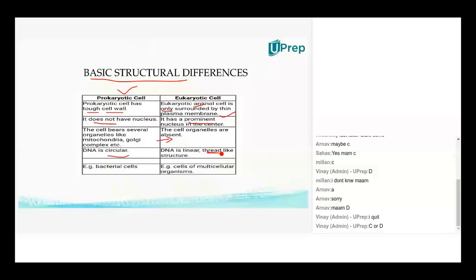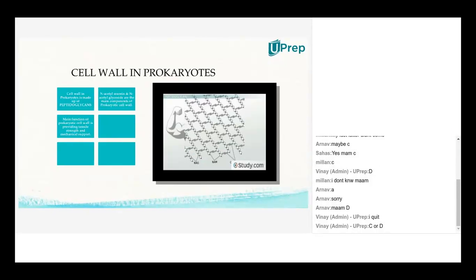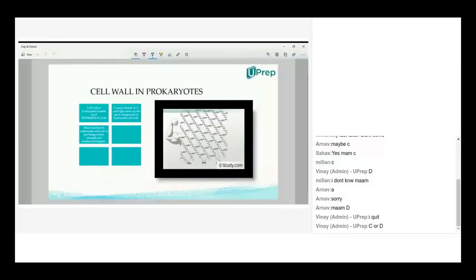I'm going a bit faster because all these are very basic points which everyone knows. Now, this is the point of interest where I discuss elaborately about the cell wall of prokaryote. I had taken the example of bacteria and explained in an elaborate way what the different components involved in the prokaryotic cell wall structure are and how the cell wall becomes very rigid in bacteria.